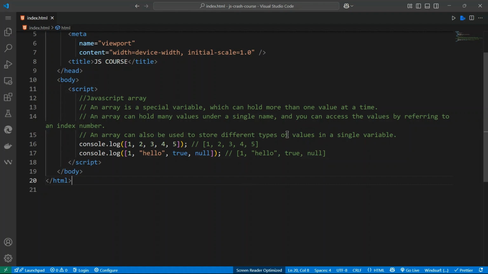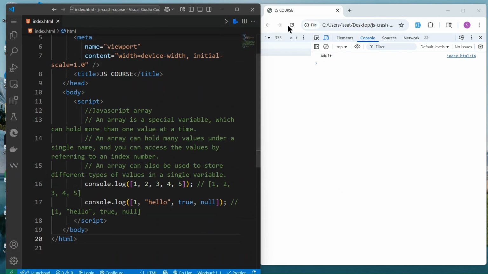If we save this and go to our browser, you see the first one is just numbers, and the second one has number plus string plus boolean plus null. So an array can hold different types of data, different types of values.